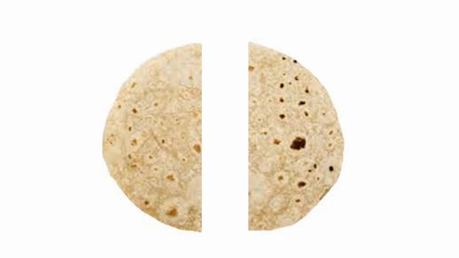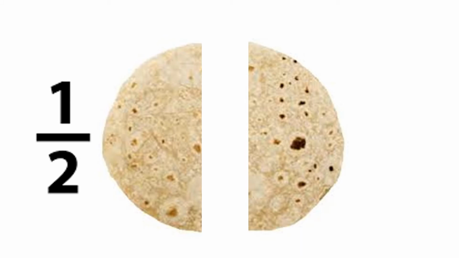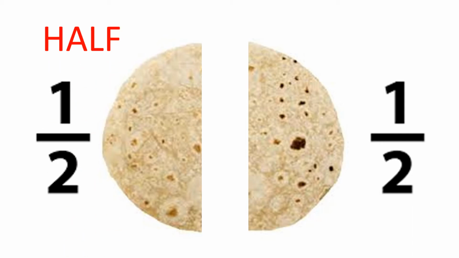Yes, out of 2 pieces, you will get 1 piece. So, we can write it like this, 1/2. In the same way, I will also get 1/2 part of the chapati. Therefore, you are getting 1/2 of the whole and I am getting the other half of the whole, Raju said.